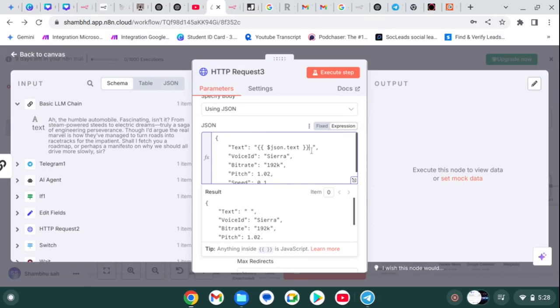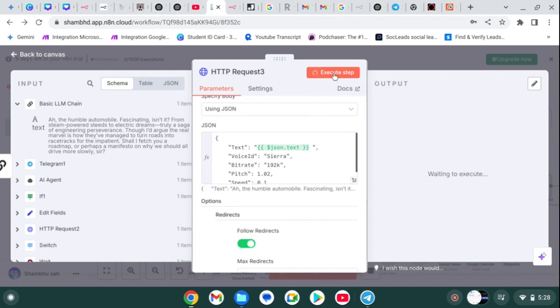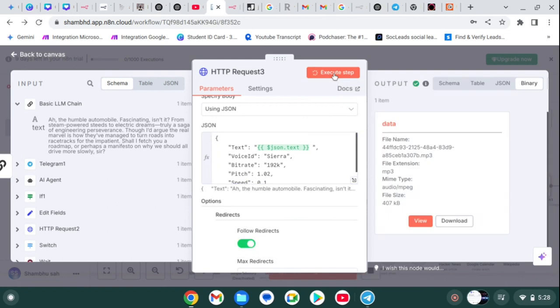Here you can see here is the part. Simply click on execute step, and now it can convert text to speech, and it will be in binary format. Here you can see.